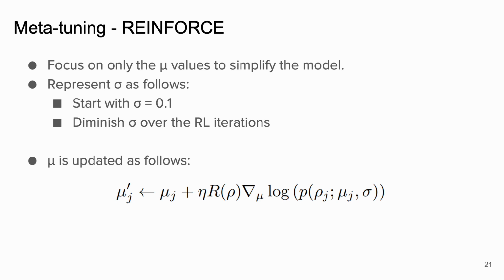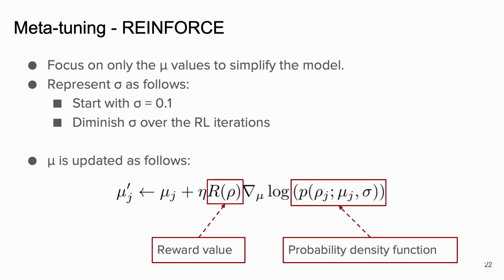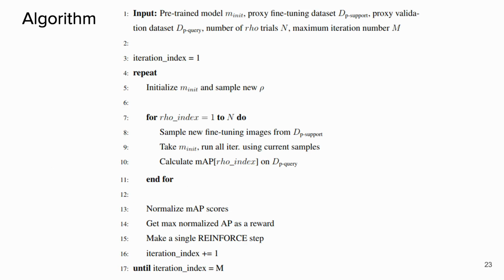We update mu values according to the REINFORCE rule. Here, R represents the reward value obtained from normalized mAP scores over a sampled set of proxy tasks, and P represents the Gaussian probability density function. We can summarize the meta-tuning procedure with this algorithm.